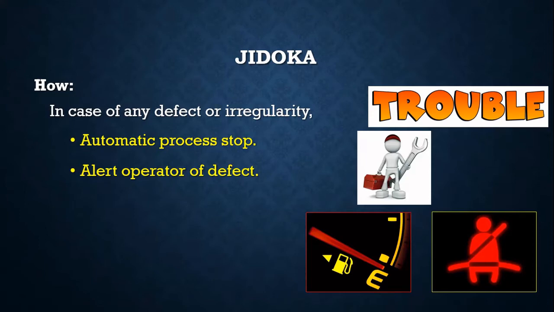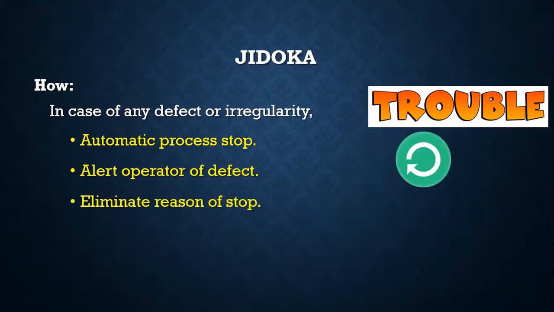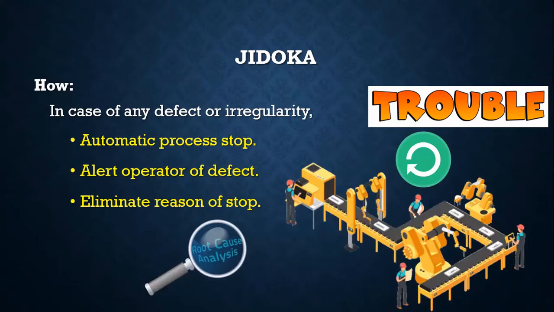The third way is by eliminating the reason for the stop. This is a bit more advanced method, where reasons for stoppage are identified with root cause analysis methodology, and the solution or fix is taught to the machine, either in programming or using machine learning, upgrading process controls to prevent similar situations in future. These are three methods by which automation can help avoid production and outflow of defects to the customer.